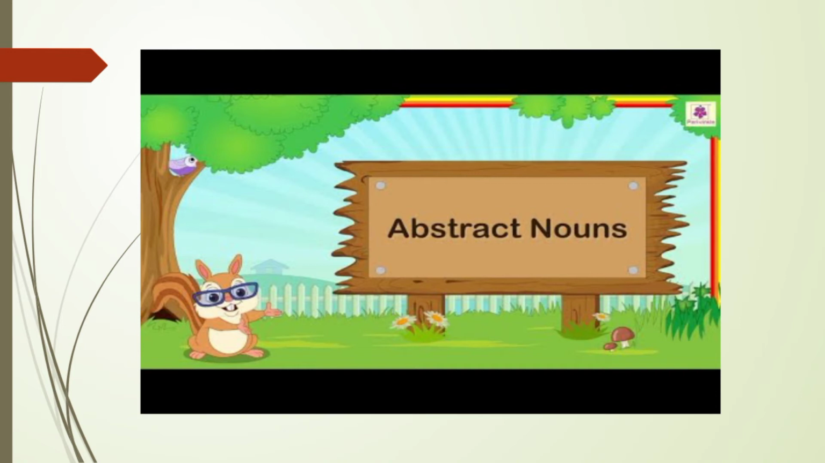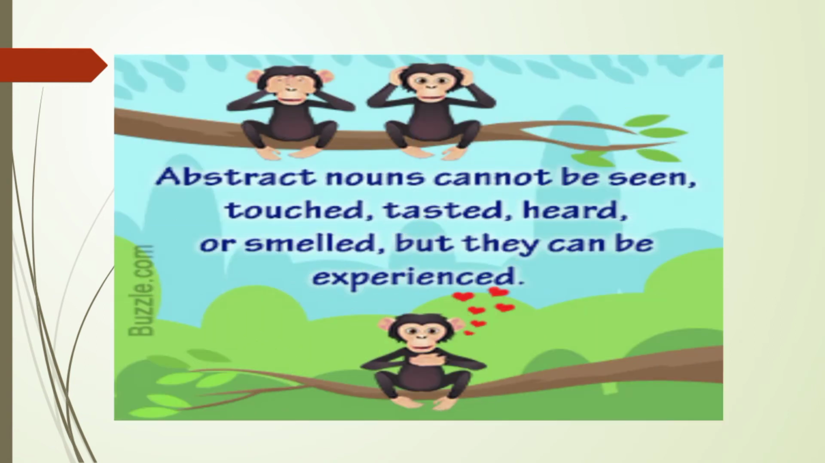Understood children what is common noun and proper noun? So shall we move on to the next type of noun? Yes, that is abstract nouns. What is an abstract noun? Abstract nouns cannot be seen, touched, tasted, heard or smelled, but they can be experienced. I repeat, abstract nouns cannot be seen, cannot be touched, you cannot taste, you cannot hear, you cannot smell, but they can be experienced.